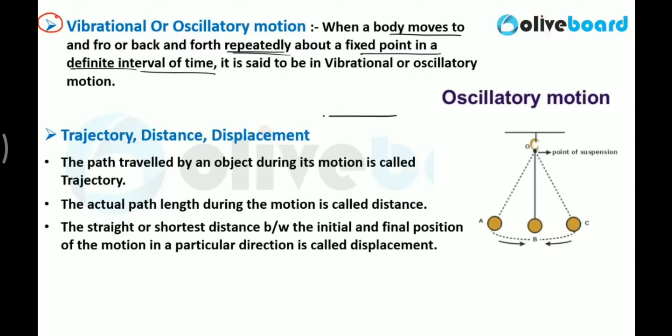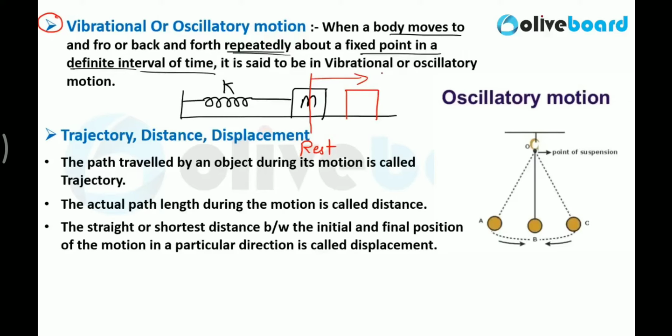A very nice example of oscillatory or vibrational motion is the spring mass system. Let's say this is a block of mass m, and this is a spring with spring constant k. Let's say this is the mean position, or rest position, of the block. Now you apply a force F and move the block towards the right. Then what will happen? The spring will get stretched.